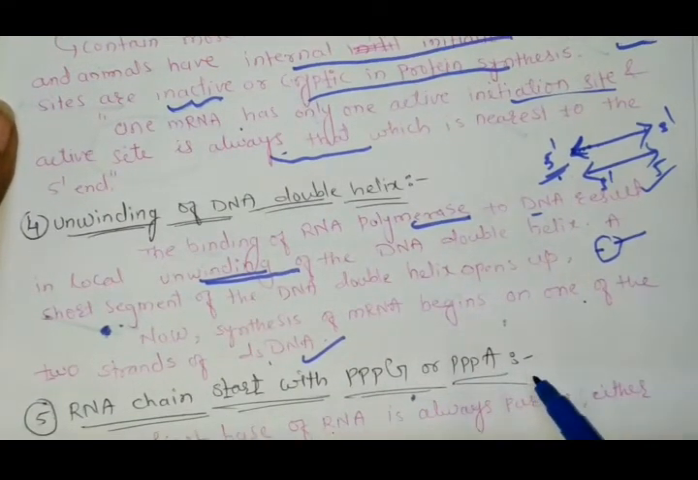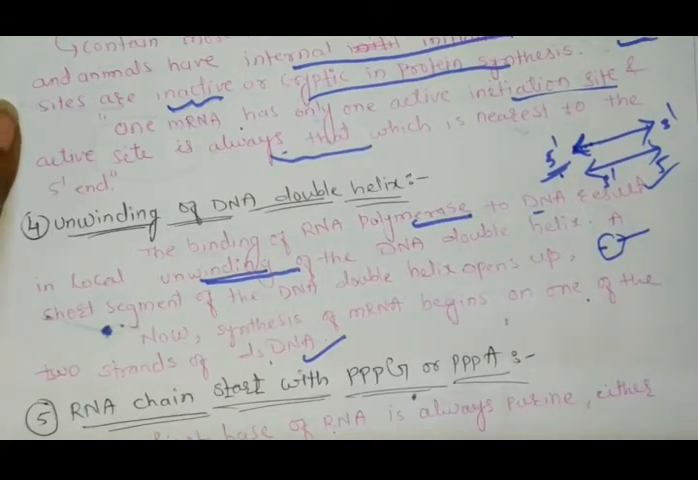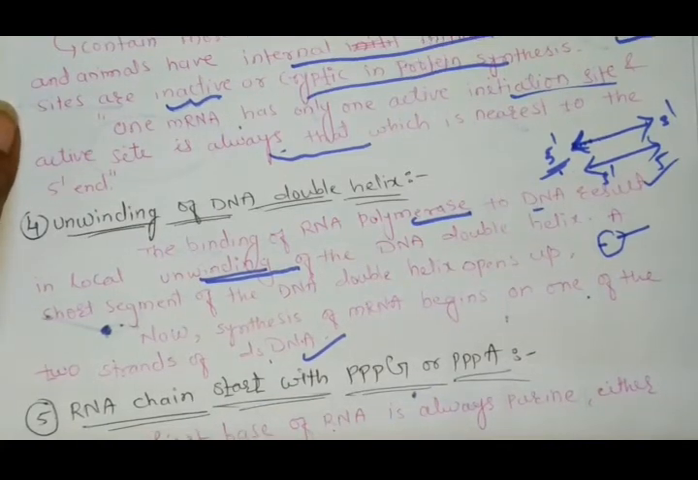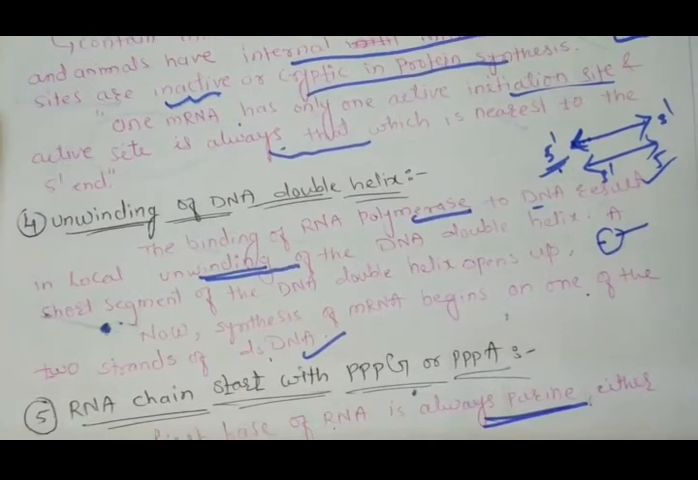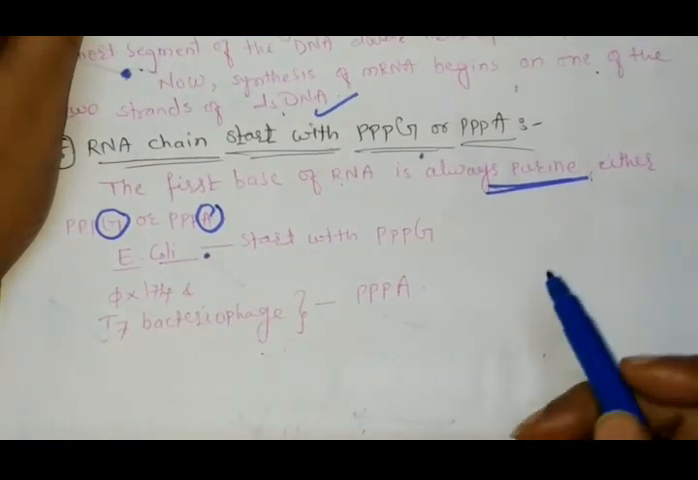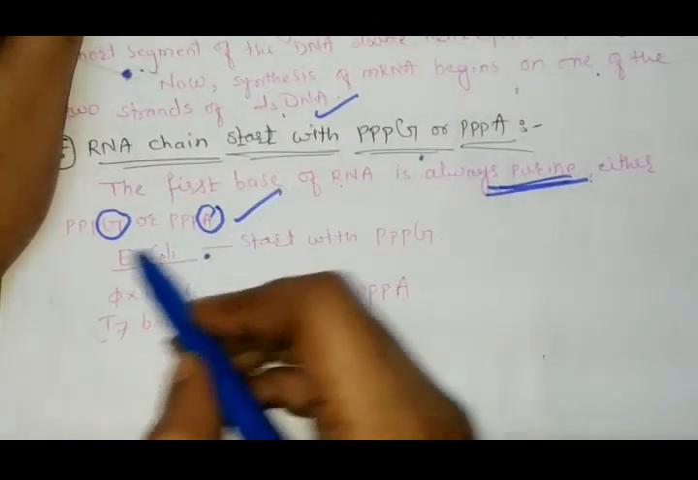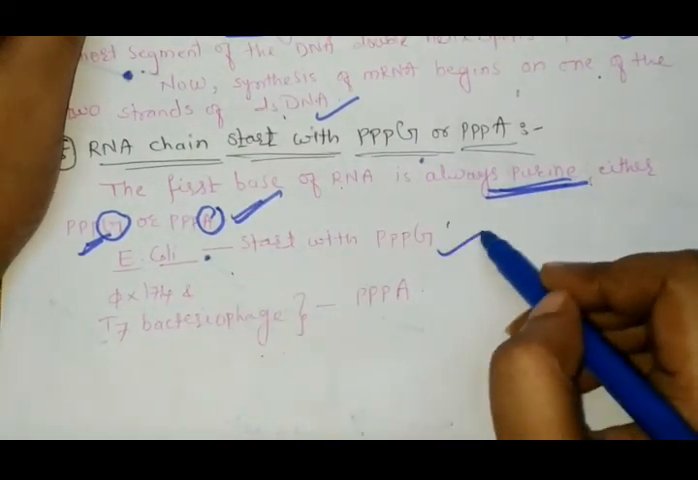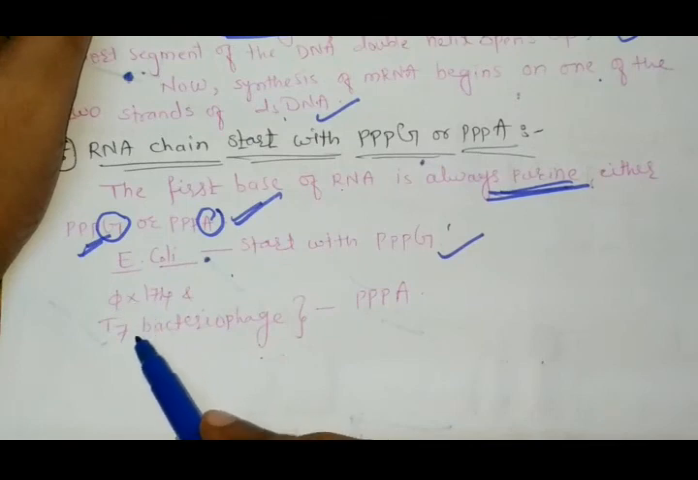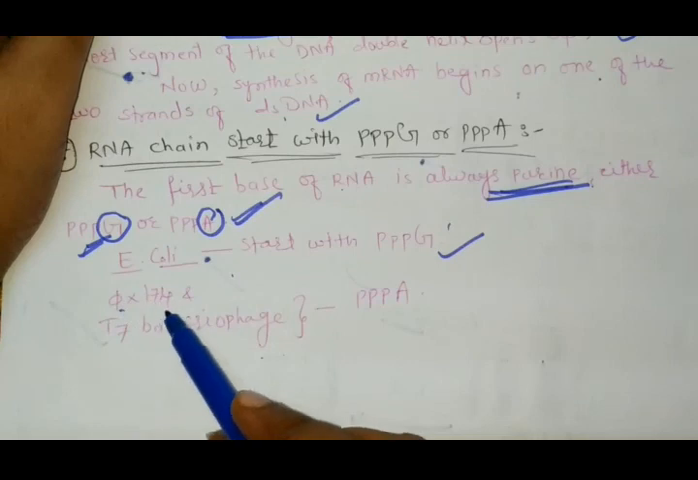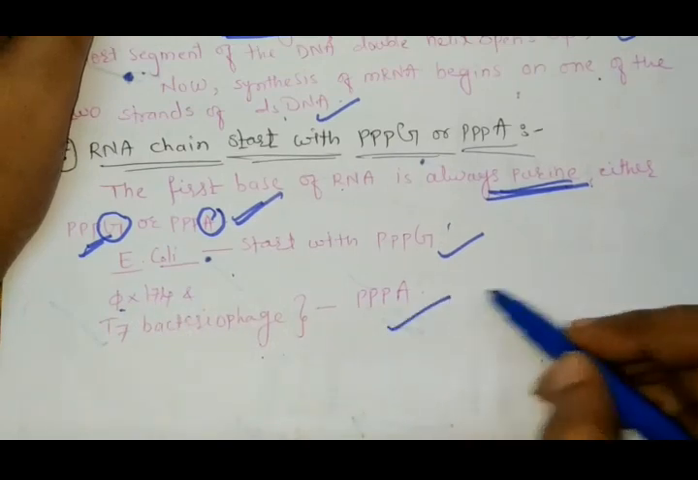The RNA chain starts with pppG or pppA. The first base of the RNA is always a purine, either adenine or guanine. Now the RNA chain starts with pppG or pppA, meaning guanine or adenine. In E. coli it always starts with pppG, and in T7 bacteriophage or phi X 174 it always starts with pppA, meaning adenine.